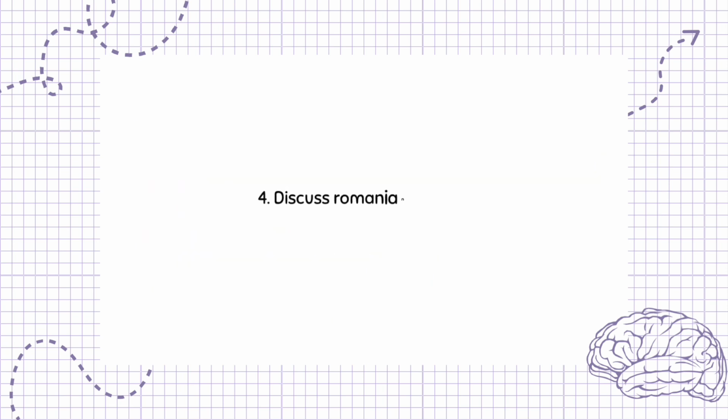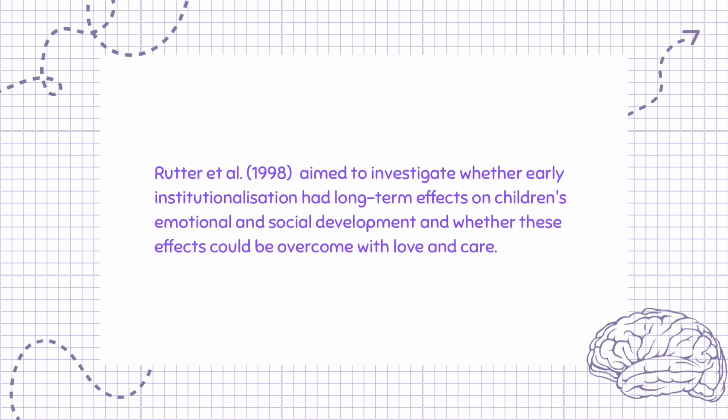Question 4. Discuss Romanian orphan studies, 16 marks. Rutter et al., 1998, aimed to investigate whether early institutionalization had long-term effects on children's emotional and social development and whether these effects could be overcome with love and care.